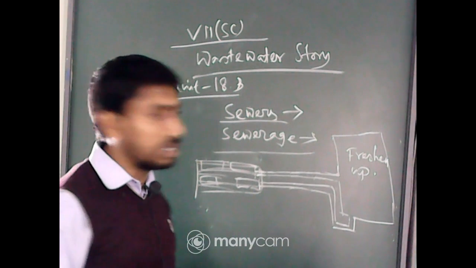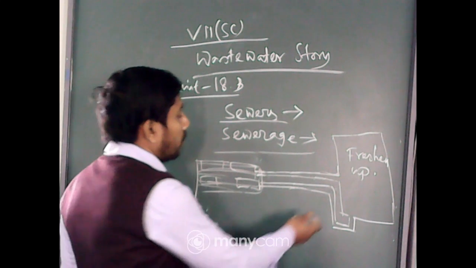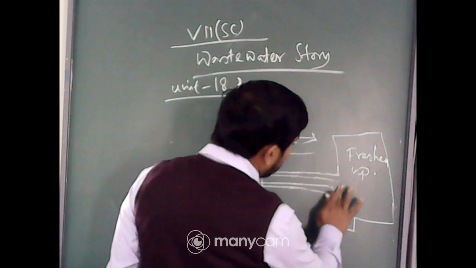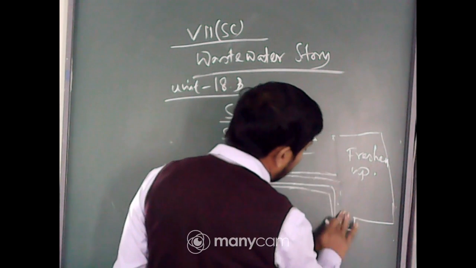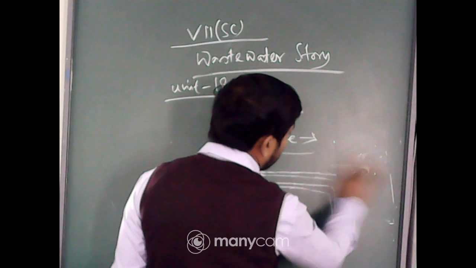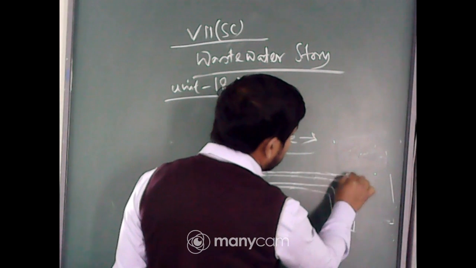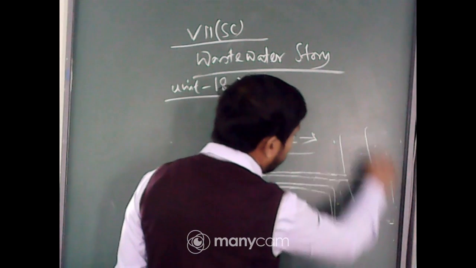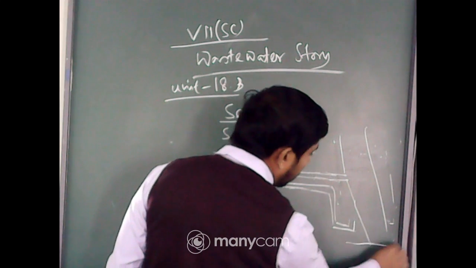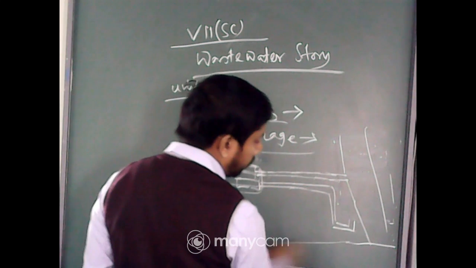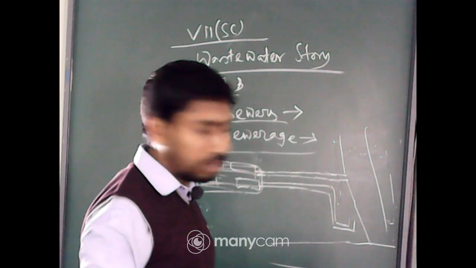What should be freshened up? What happens in the real case? This is not freshened up. In the real case, this travels to a large drain, which ultimately moves to the river.